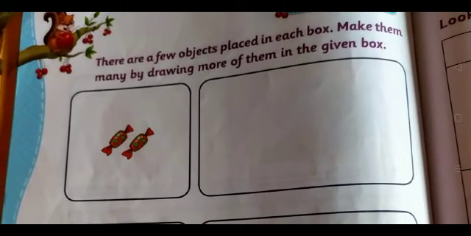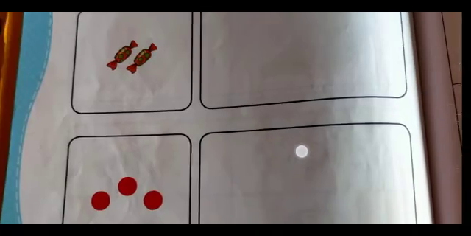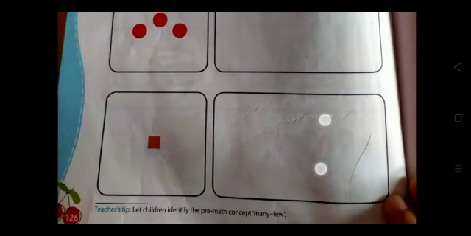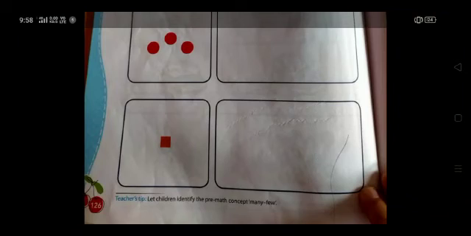Here chocolates are there. Here also you have to draw chocolates, but you have to draw more chocolates to make it many. And here you draw red circles, and here you have to draw a red square. This is your today's homework.